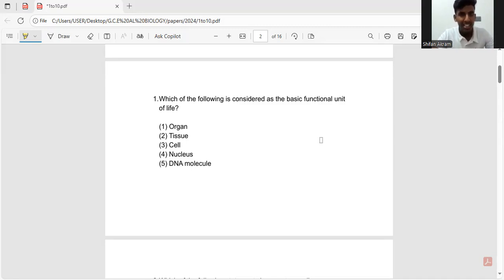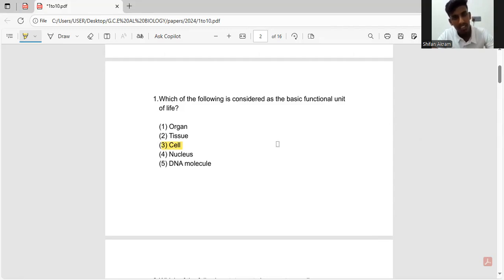Here we know the answer: it is the cell, because if you know the cell theory, the second principle of the cell theory suggests that the cell is the basic structural and functional unit of life. I'll highlight it. I hope it is clear to everyone.